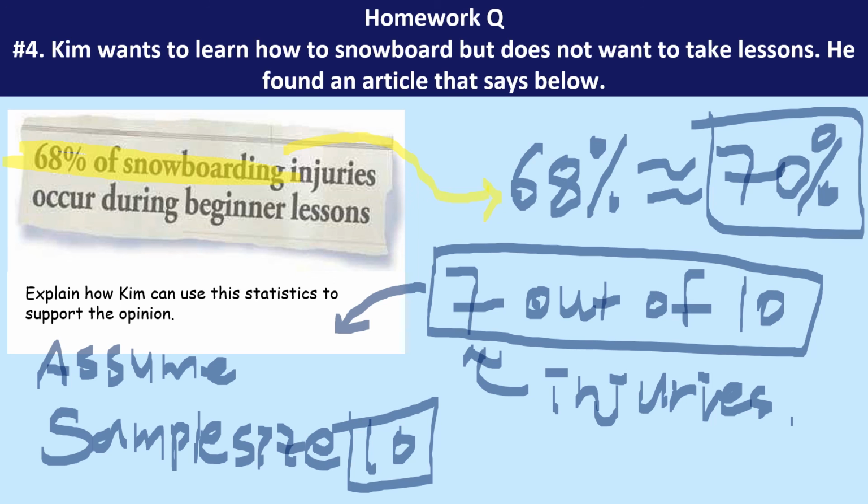But based on my statistic rounding up, that's another big thing: sample size and rounding up. Due to those two, Kim could suggest that because it injures 7 out of 10, I do not wish to take a lesson. Something like that can be one of the answers, if you will.